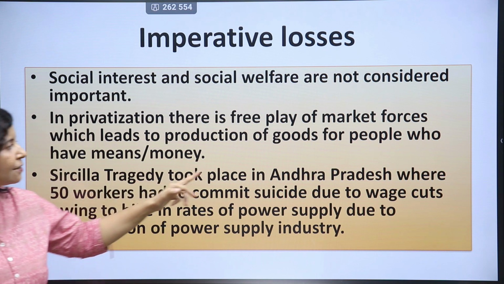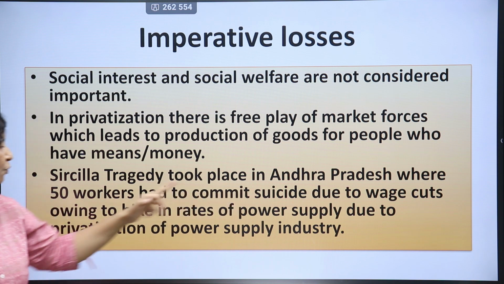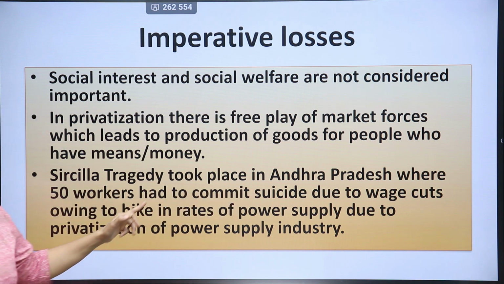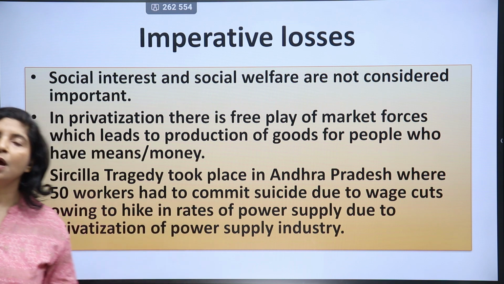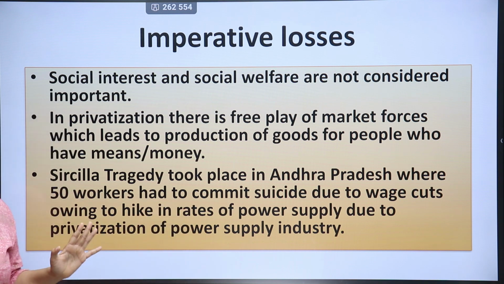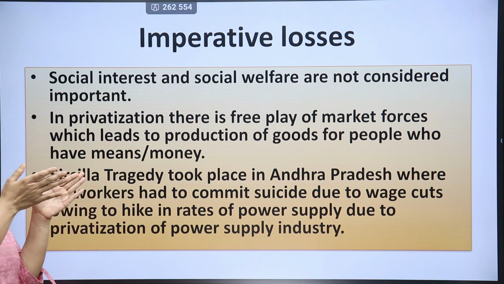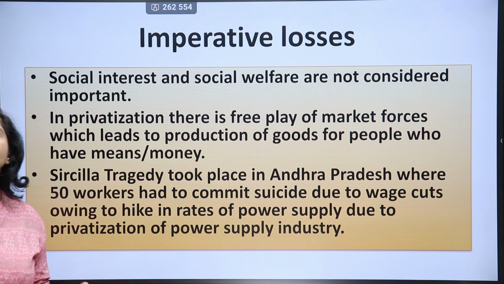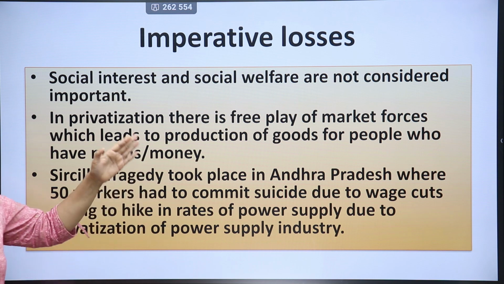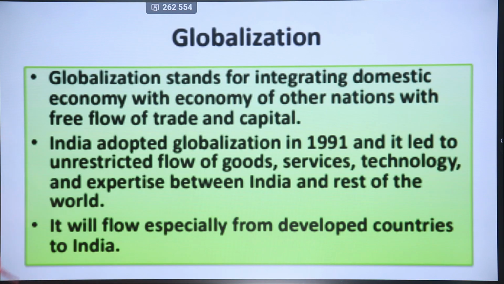The Sircilla tragedy took place in Andhra Pradesh, where 50 workers had to commit suicide due to wage cuts owing to a hike in rates of power supply due to privatization of the power supply industry. What happened in Sircilla in Andhra Pradesh in India? There was a hike in the rates of electricity, and power looms had to shut down, and wages were reduced in some cases, and in that case 50 workers had to commit suicide due to wage losses.